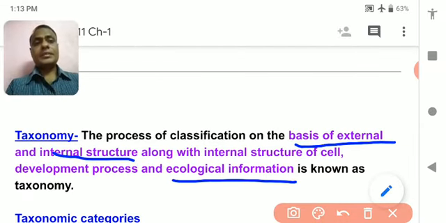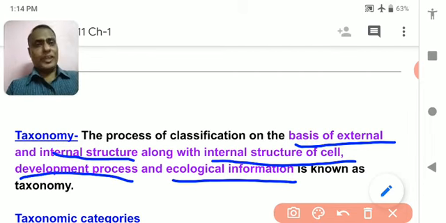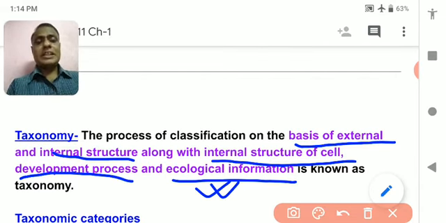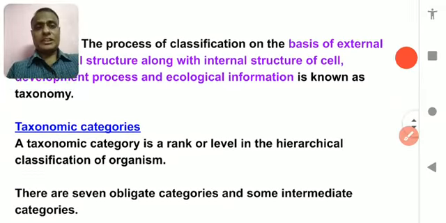So organisms are classified on the basis of external structure, internal structure, not only the internal structure of the cell but the organ system, and the development process, because all organisms develop in a different way. So the development process is also studied over here along with the relationship of that organism with their environment and with the ecosystem, means ecological information. So this is a process of classification under which organisms are classified.